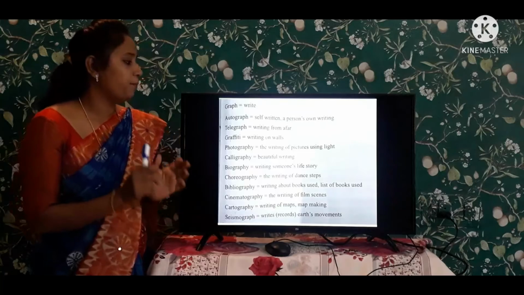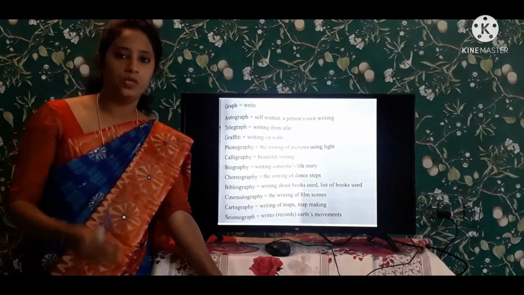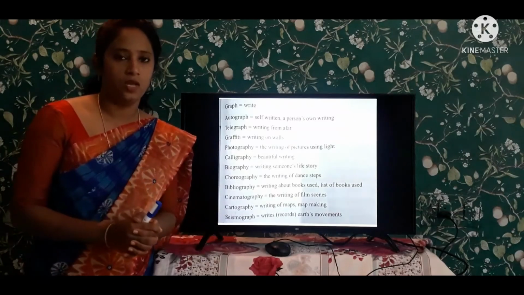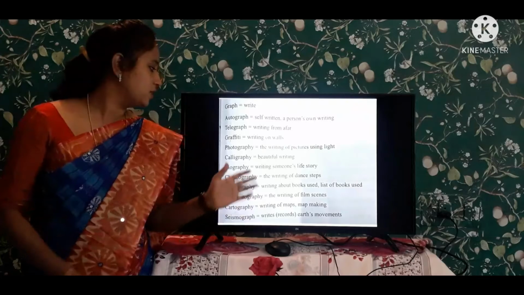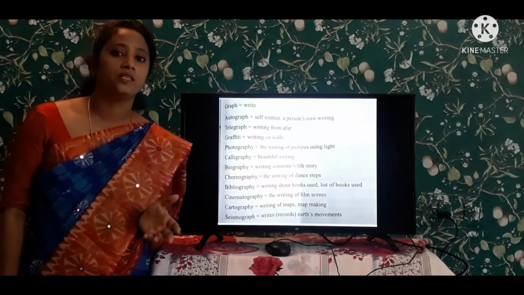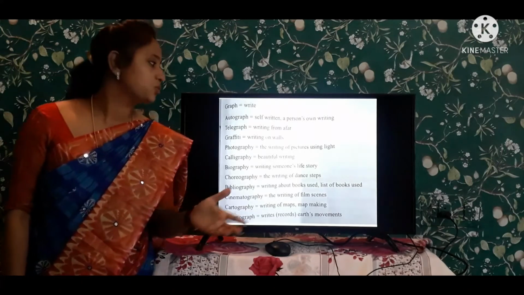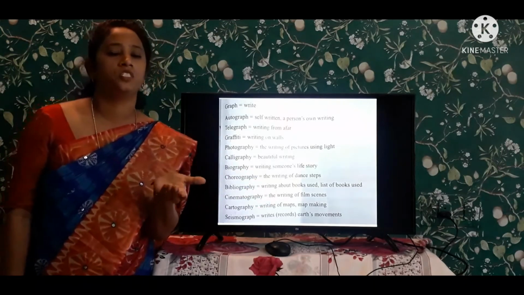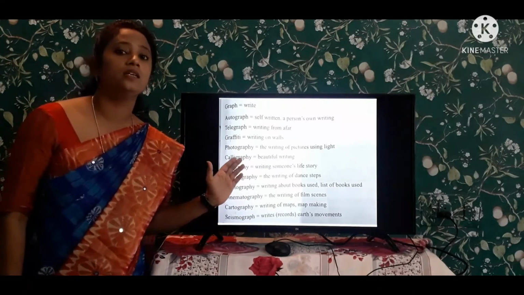Calligraphy means beautiful writing. So many of the people and the students, they are having a beautiful writing. In our college, our students are having beautiful writing. This is known as calligraphy. Officials and professionals, they are having beautiful writing. So that is known as the calligraphy.